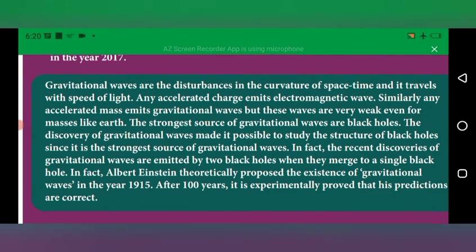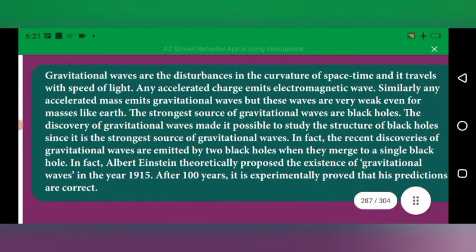Not only one hole, there are two holes formed. The gravitational waves are emitted by two black holes merging, as I already told you. No one can escape from a black hole, even light cannot escape from it.